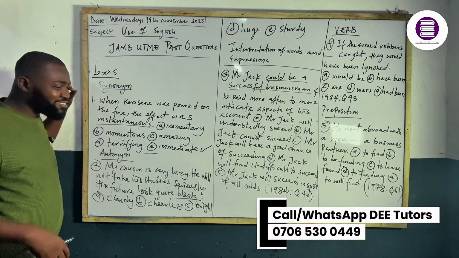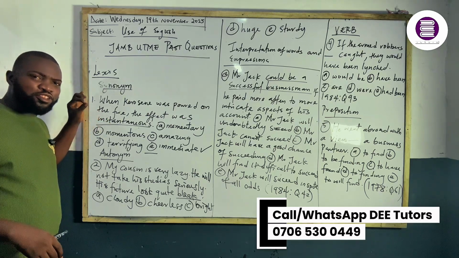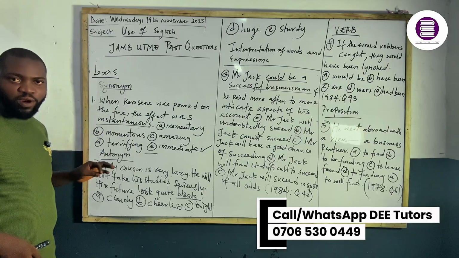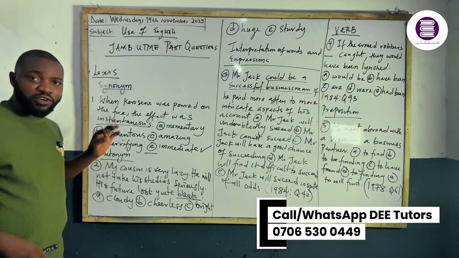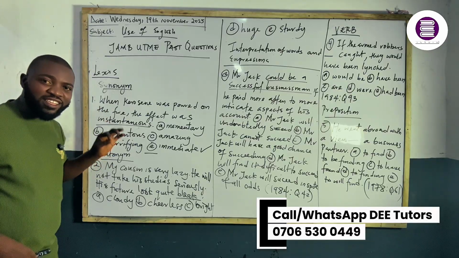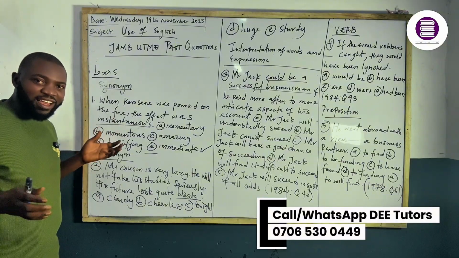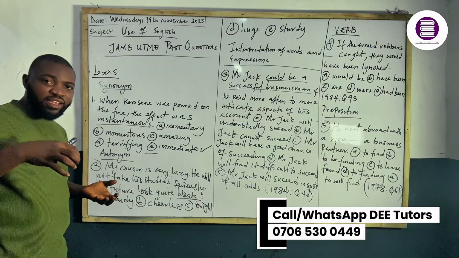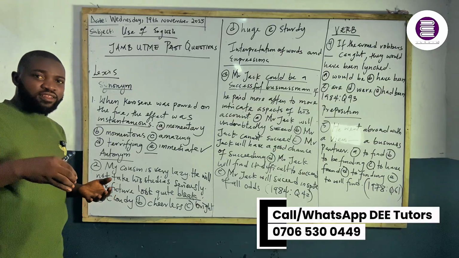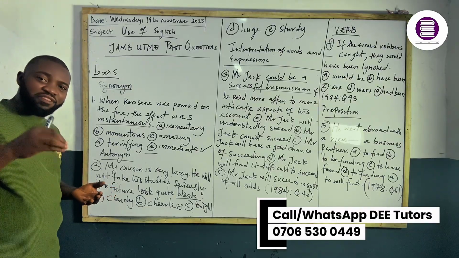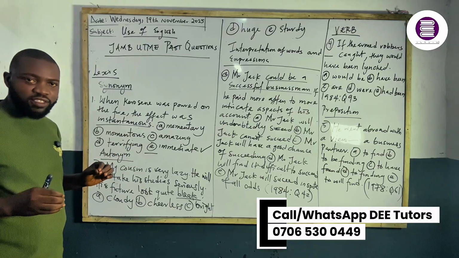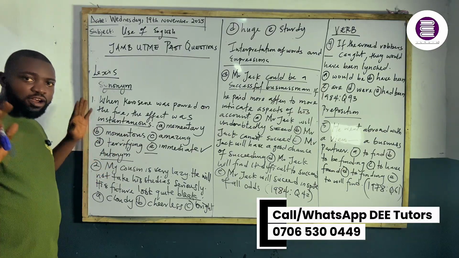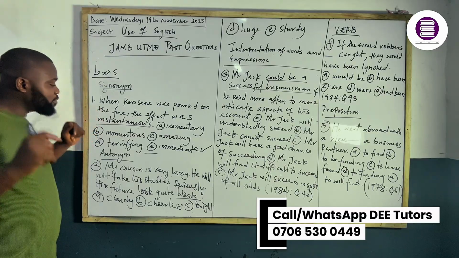So when you want to get the right synonym, you need to pay attention to the context of usage of the word. That is really very important. No word is used outside other words in a sentence. That is why the associative meaning, not just the denotative meaning, is significant in getting the right word to replace another word in a sentence. I hope that is understood.